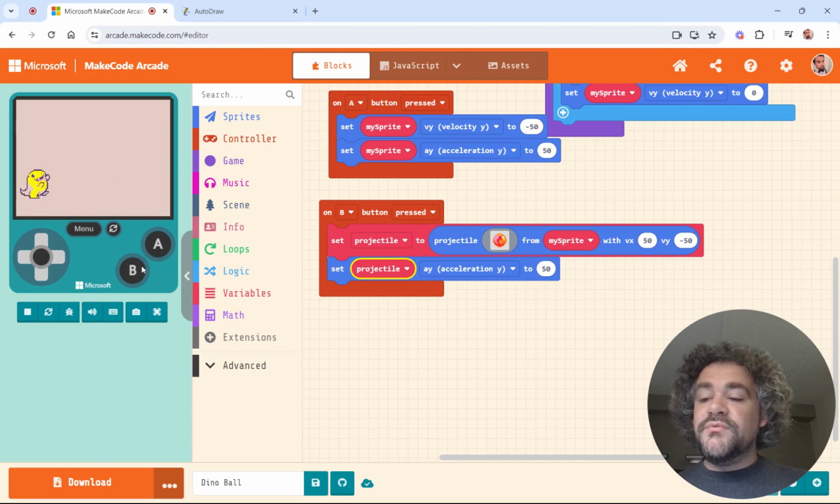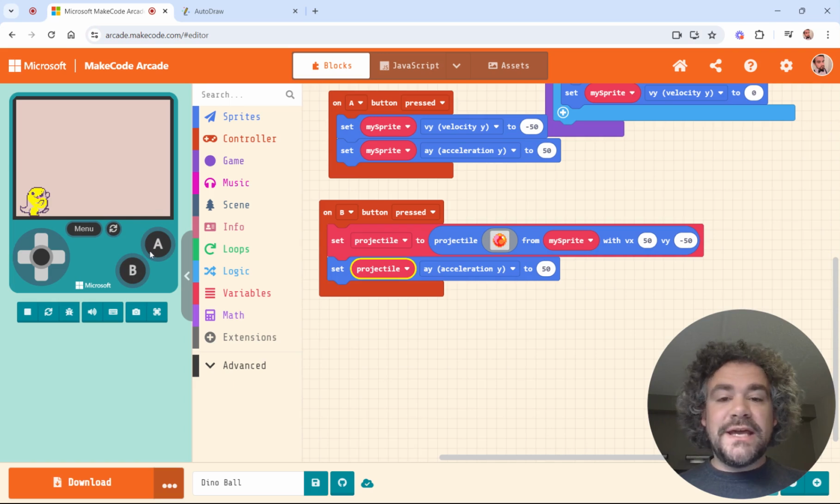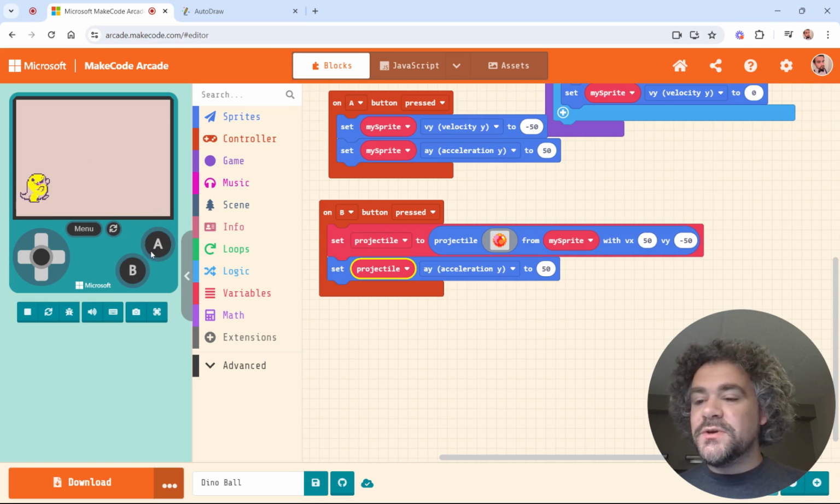Now, if I jump and throw it, I can even do that and throw it from higher up. This isn't bad. I kind of like it, guys. This is working out all right. And it's creating a realistic curve.